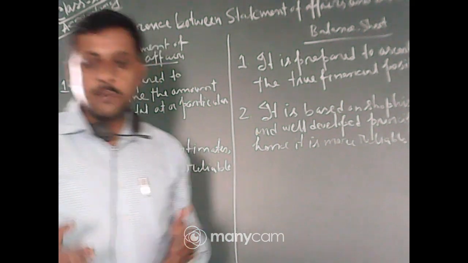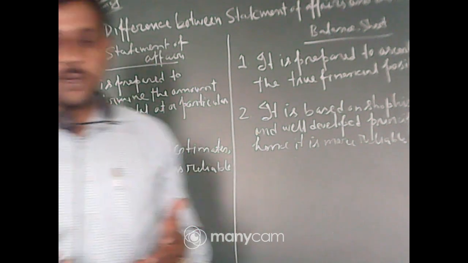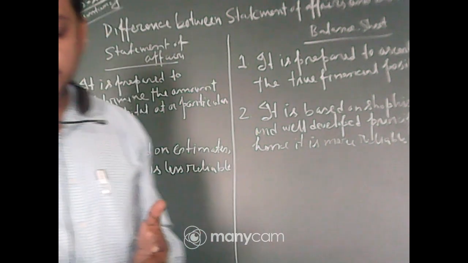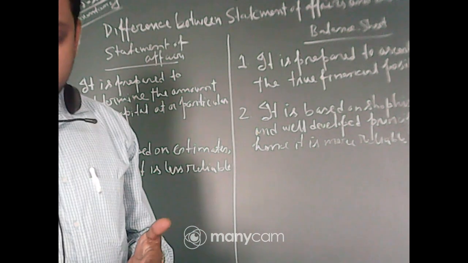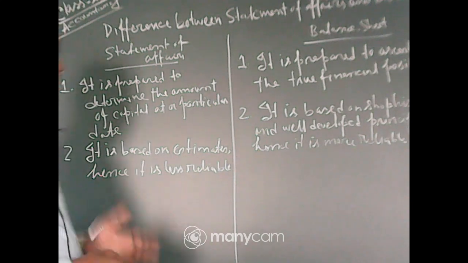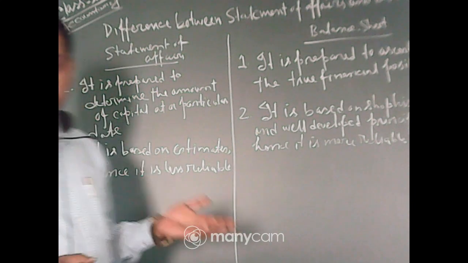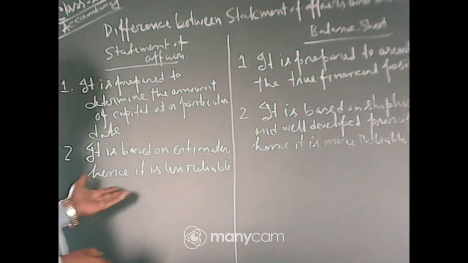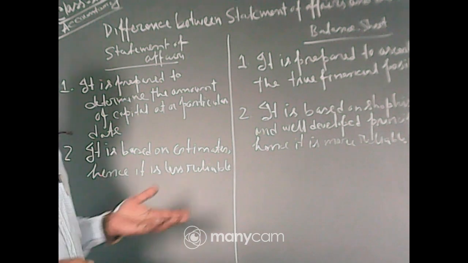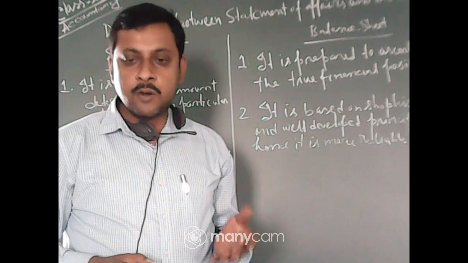Whatever they sell, whatever they purchase, they write down in a diary. They do not make any journal or ledger, so proper balances of the different accounts we cannot get.